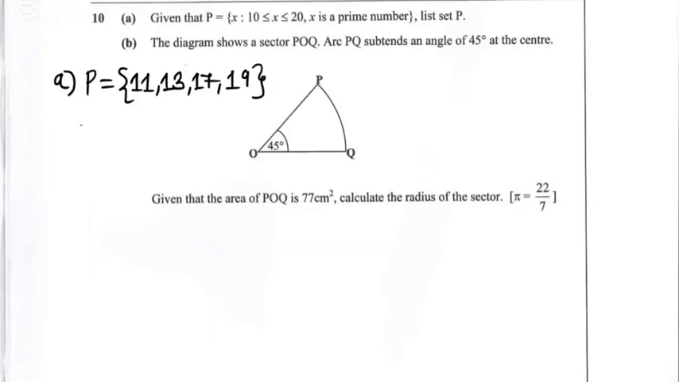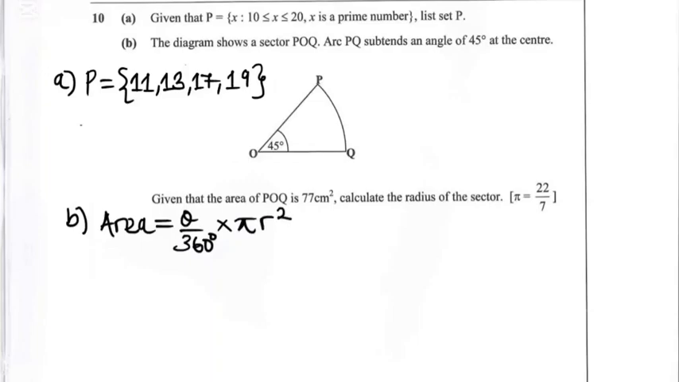The question goes on to say, given that the area of POQ is 77 centimeters squared, calculate the radius of the sector. Pi is equal to 22 over 7. To calculate the radius of the sector, I'll start by writing the area of the sector formula. So this one is written as area is equal to theta over 360 degrees times pi times r squared.